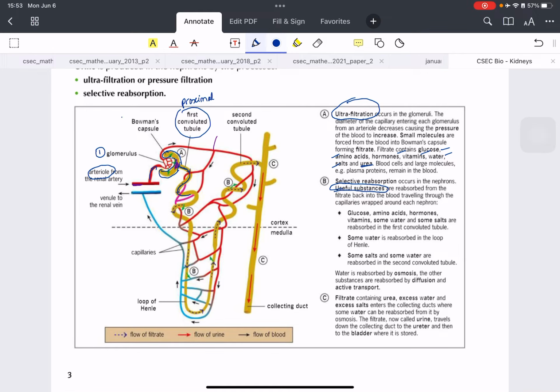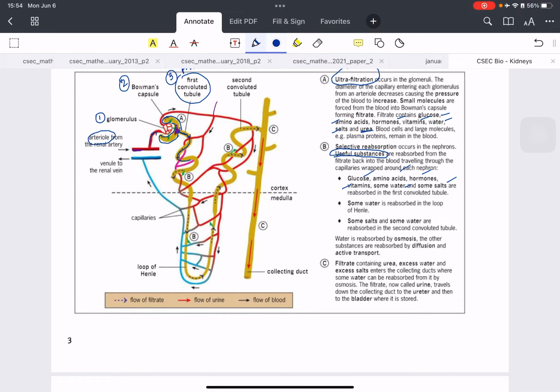So useful substances will be reabsorbed. So Bowman's capsule is number 2. The proximal convoluted tubule is the third important thing there. Glucose is important to maintain your blood sugar. Amino acids, the hormones are important, vitamins, water is important, and some salts are also important. So a lot of the things that were filtered in the Bowman's capsule are actually reabsorbed.